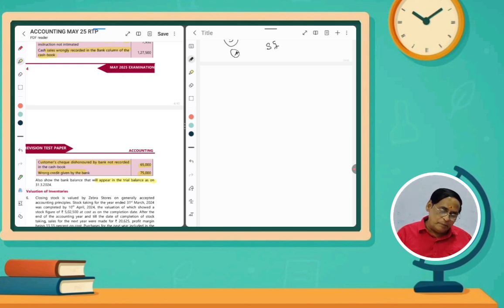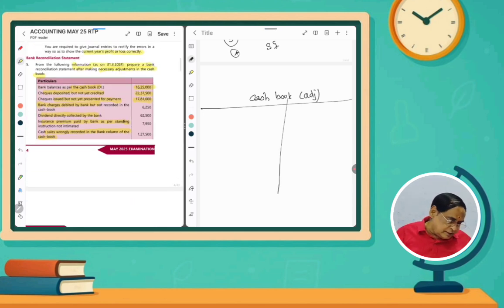So first of all, we will prepare the adjusted cash book. What is the balance actually? A favorable balance is given. Favorable balance means debit balance: to balance b/d, that is 16,25,000. Check deposited and check issued, these two things we will see later in the preparation of the bank reconciliation statement.